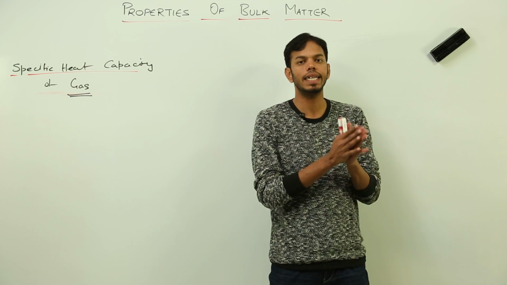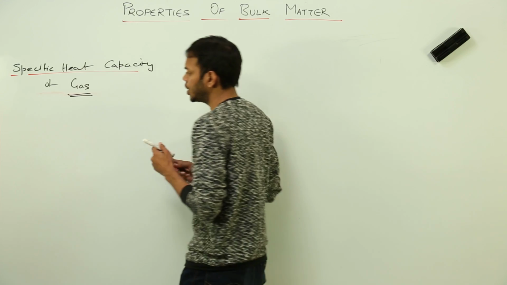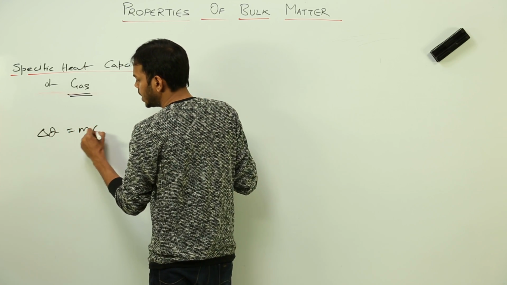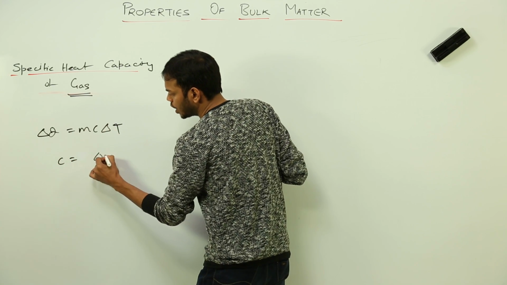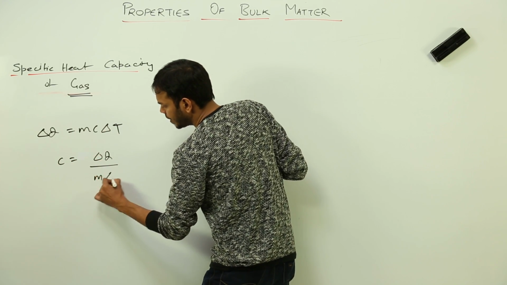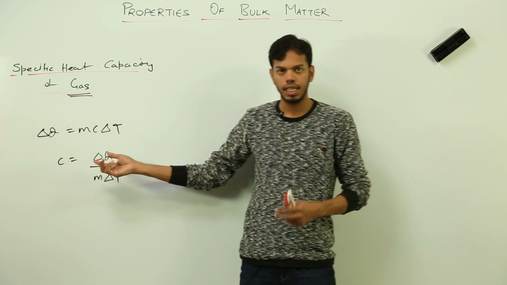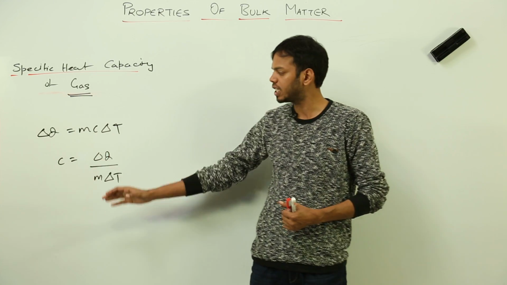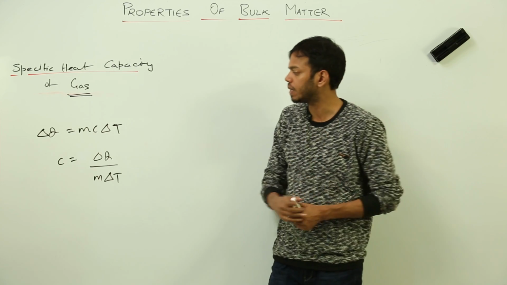The statement is exactly the same which we have studied before, but we have a very small condition, that is, according to formula, delta Q is mc delta T. That means C has this equation delta Q over m delta T, right? Now, specific heat capacity, I'm just discussing it again because you need to understand why specific heat capacity of gas cannot have one value. Let me explain.